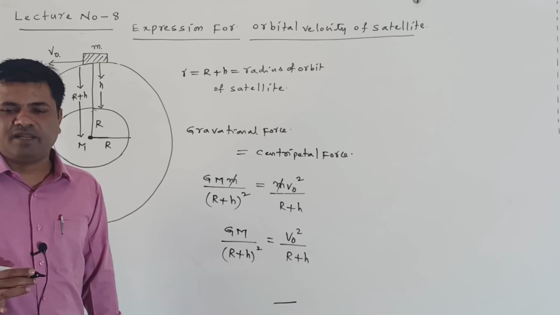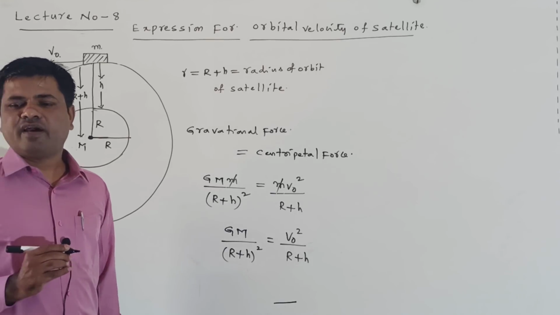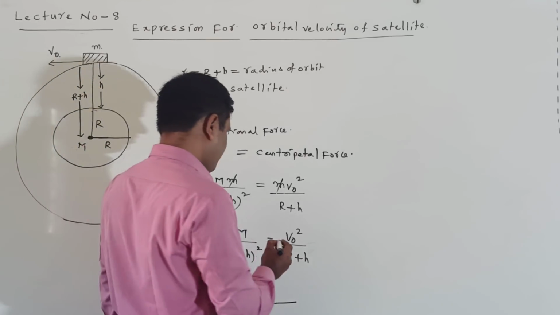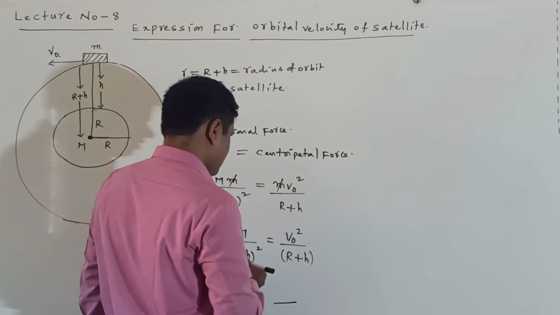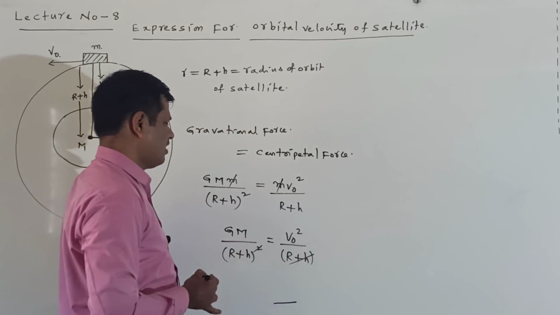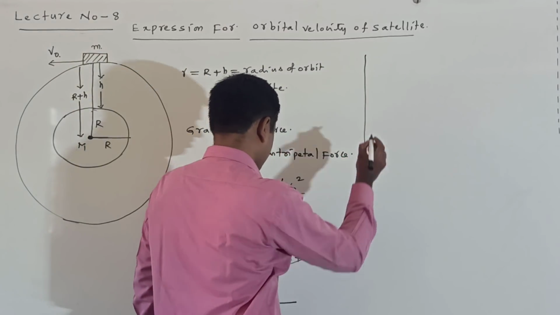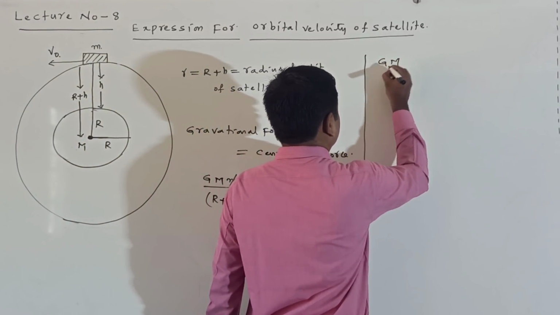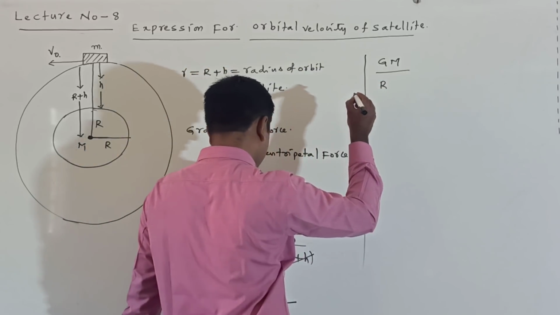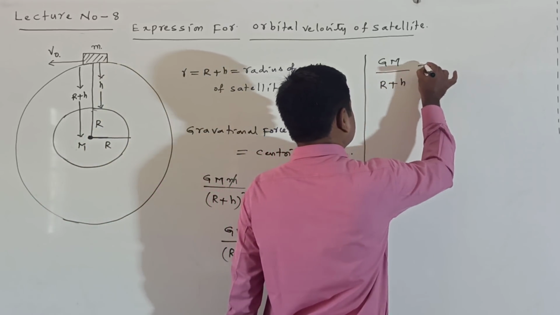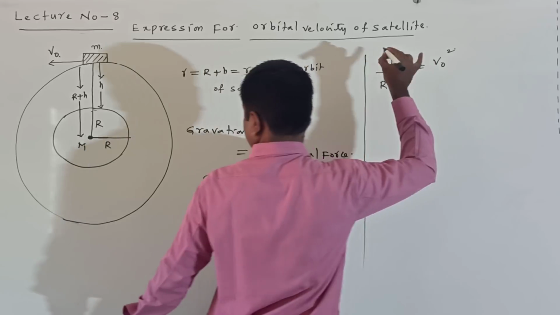Now R plus h also gets cancelled. The remaining can be written as GM by R plus h is equal to v naught square.